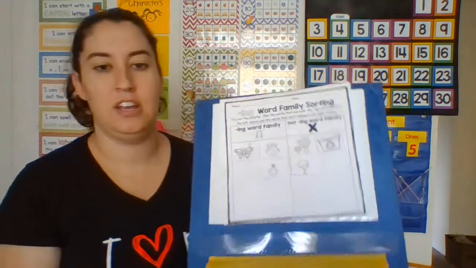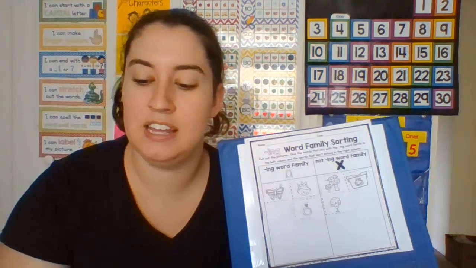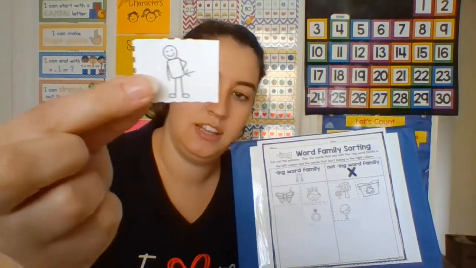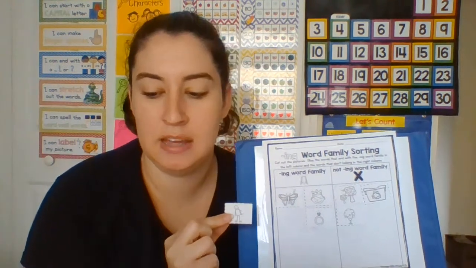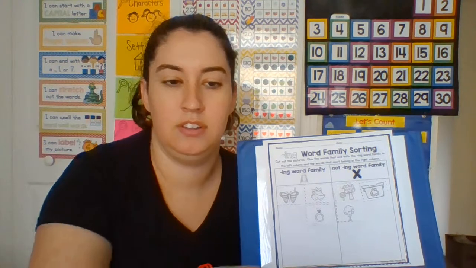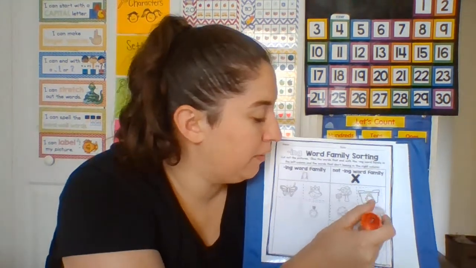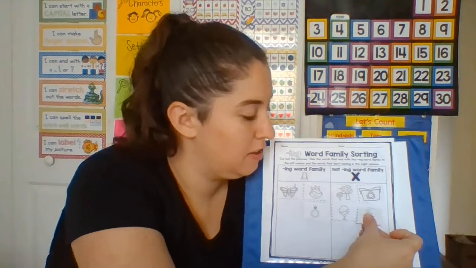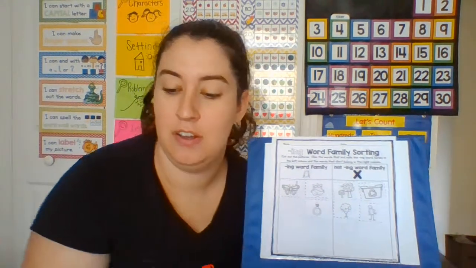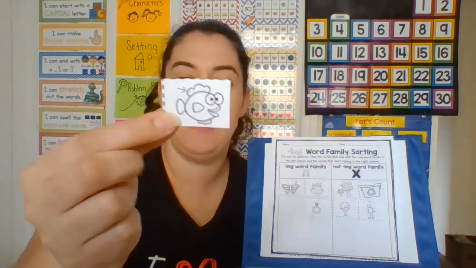Okay. Our next one is hip. Hip. Do you hear ing in hip? No. What about fin?